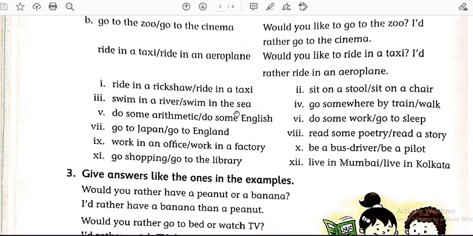It's very easy. Now let's see question number 8. Read some poetry, read a story. So the answer of question number 8 will be, would you like to read some poetry? Question mark. I would rather read a story. Again, I'm repeating the answer of question number 8. Would you like to read some poetry? Question mark. I would rather read a story. So, like this, you have to practice.